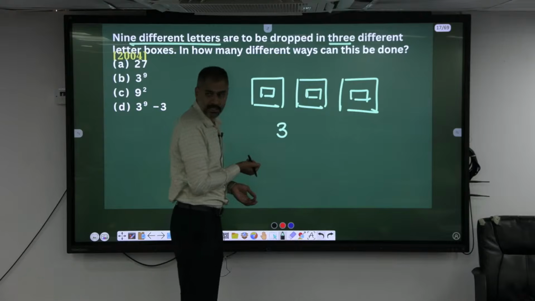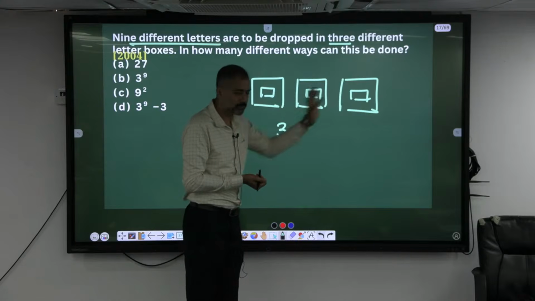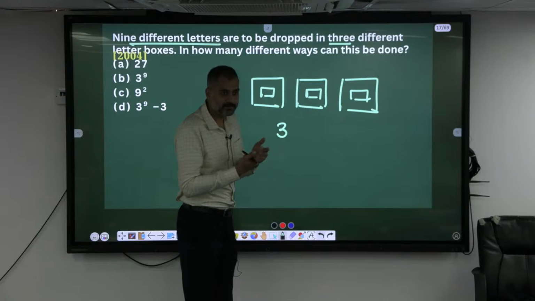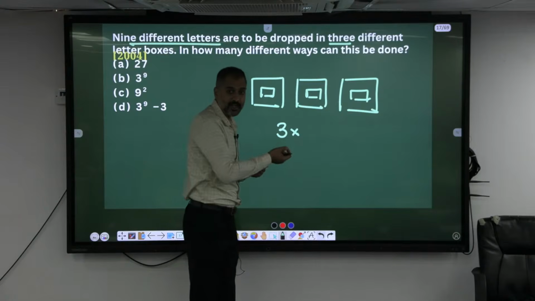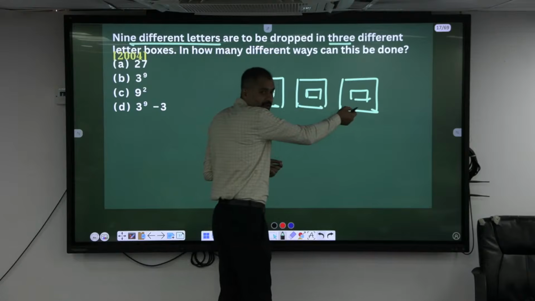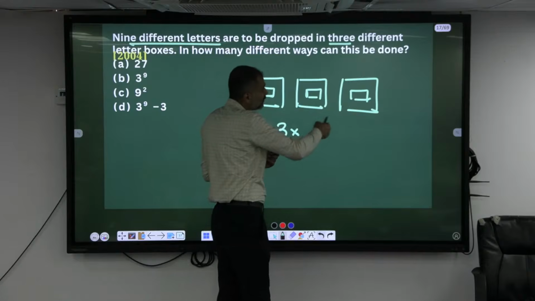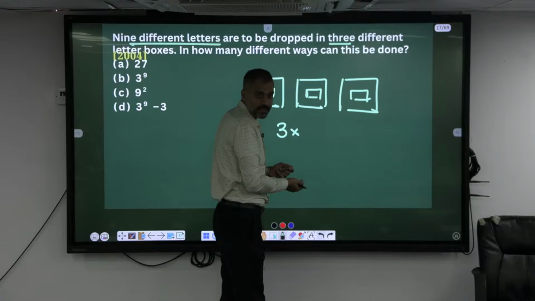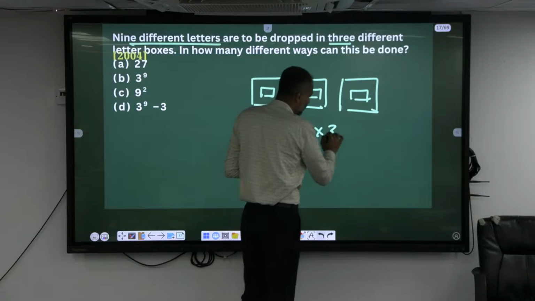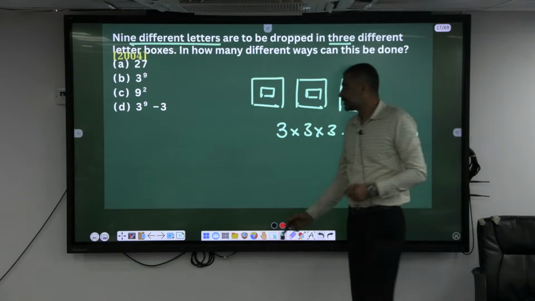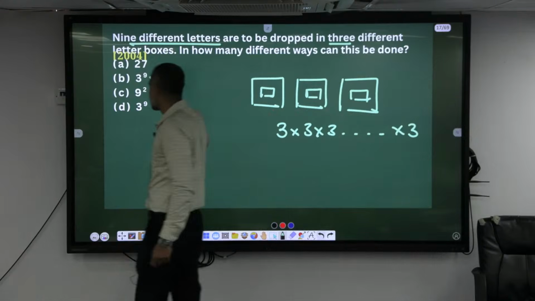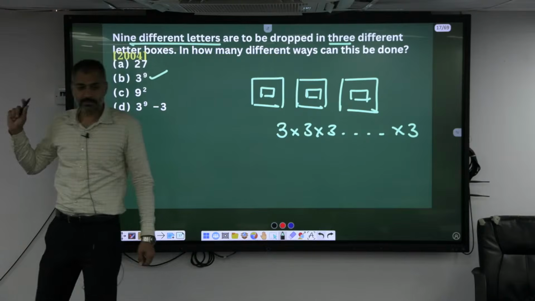Or is always addition, and means multiplication. When I am going to post the next letter, I will be having how many choices again? Again how many choices? Because I can post any number of letters in any of the box here. So 3 here, again 3, 3, 3, 3, 3. How many 3s? 3 power 9.